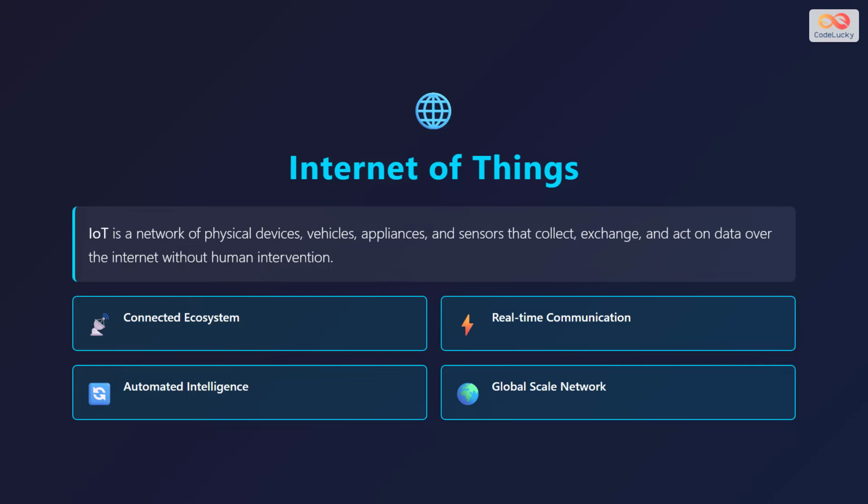Think of IoT as giving everyday objects like smart thermostats, fitness trackers, security cameras, and refrigerators the ability to connect, communicate, and share information. The main idea behind IoT is to create intelligent networks where devices automatically gather data, process it, and take smart actions based on what they learn. This technology is transforming how we live, work, and interact with the world around us.